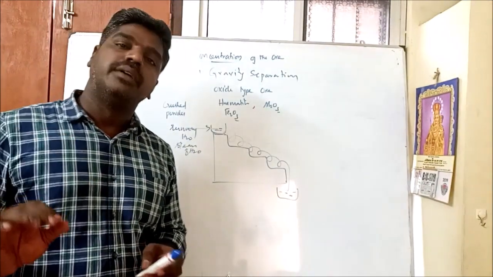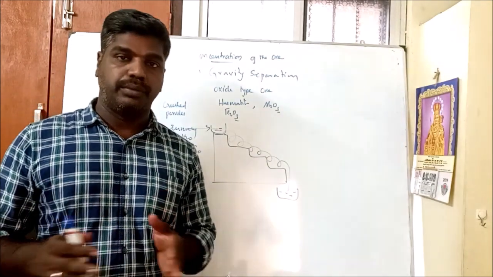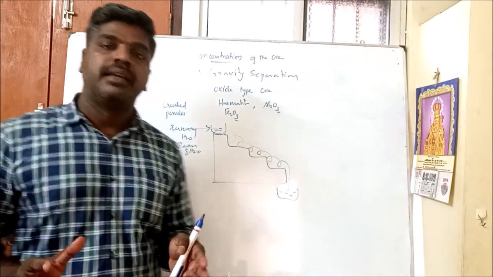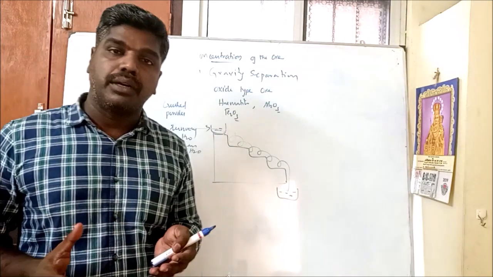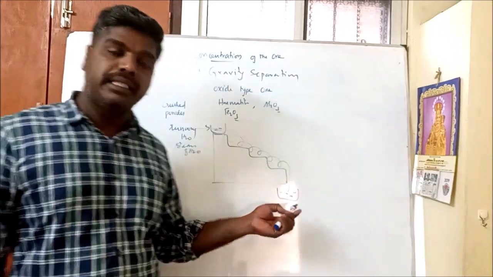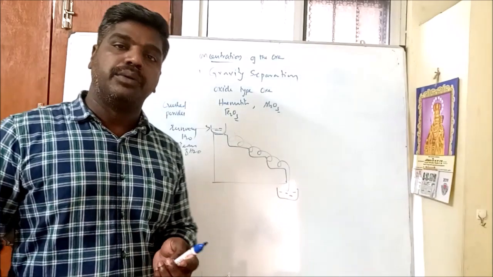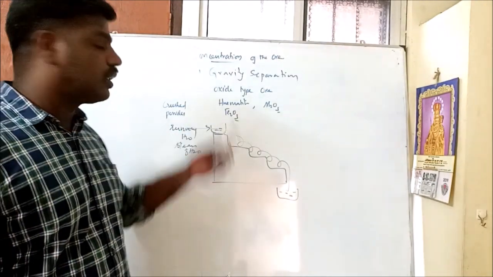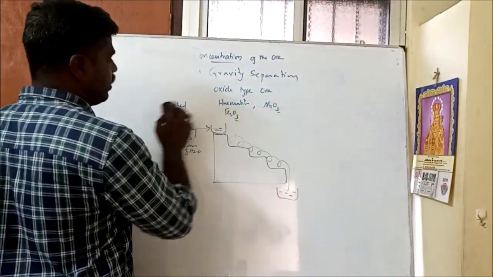So gravity separation is one of the techniques of concentrating the ore particles. First of all, the ore should be crushed and powdered, and it is taken in a reservoir. By passing a current of water, the lighter ore particles are washed away and collected here. The heavier particles settle on the sloping step itself. Such a method of washing is called hydraulic wash, or gravity separation. This is the first method in concentration.